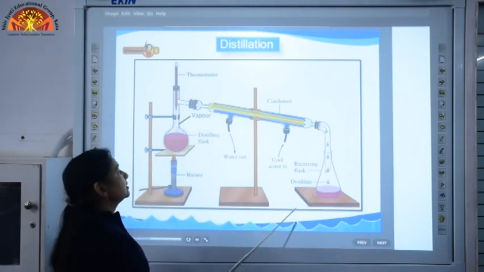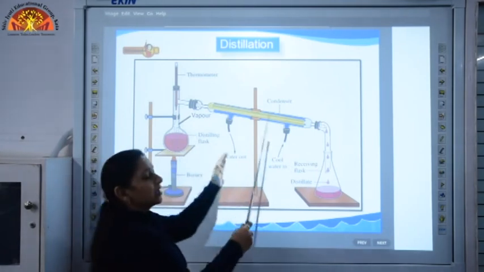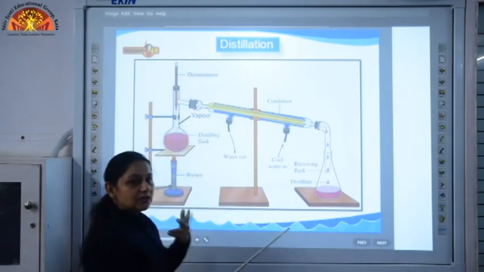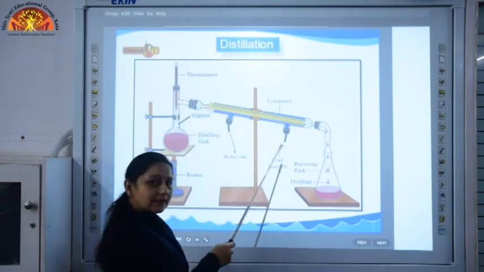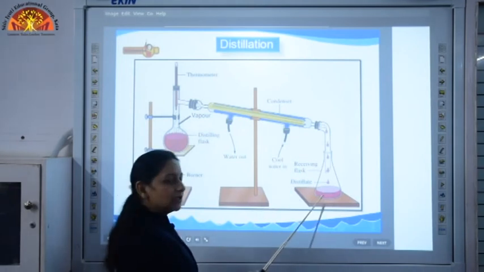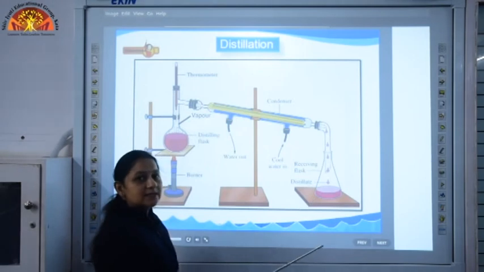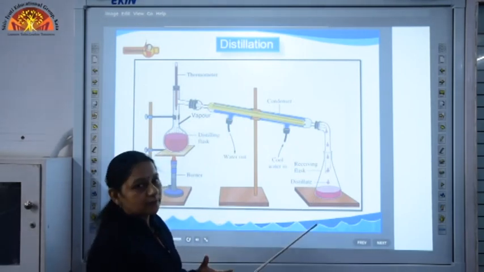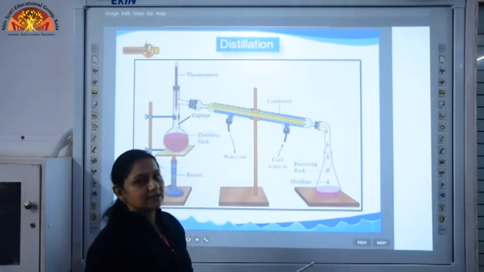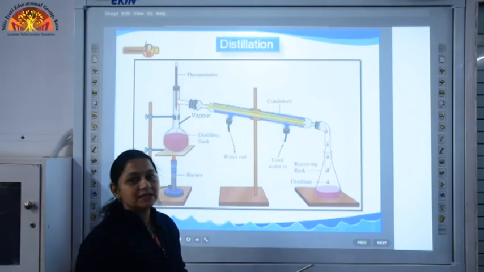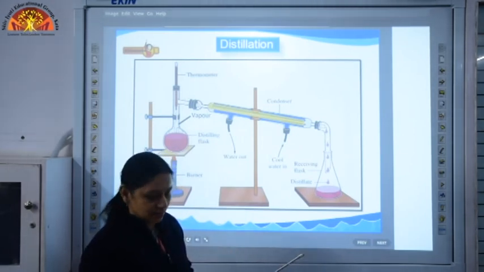So this is a method where we are doing evaporation first and then we are performing condensation. So these two processes go side by side. First evaporation is done and then condensation is done to collect the pure liquid, and the liquid which is collected in this process is the purest form of water, which we call distillate or distilled water. And this distilled water is used in car batteries, in inverters and sometimes in science laboratories also.